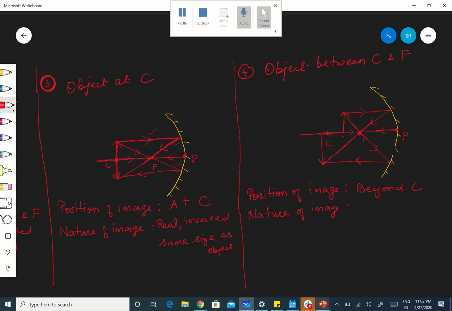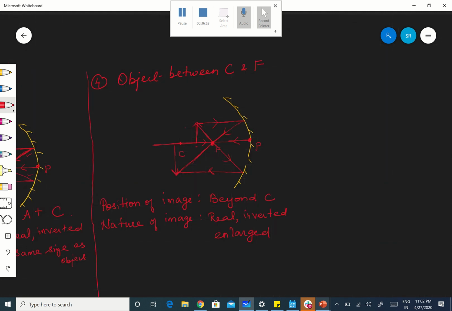So, what is it? It is a real image, inverted, and it is an enlarged image. Correct? I can say it is enlarged. That is enough.